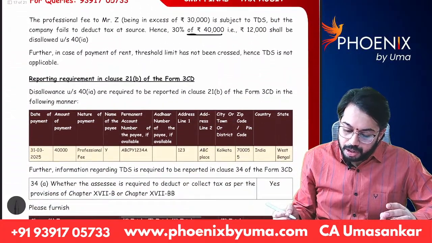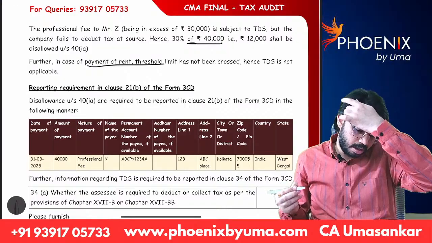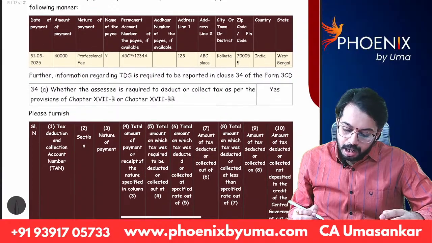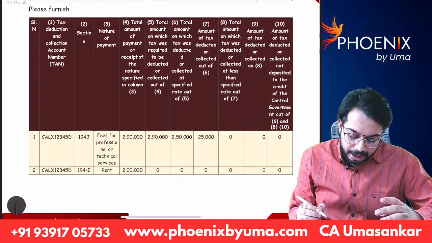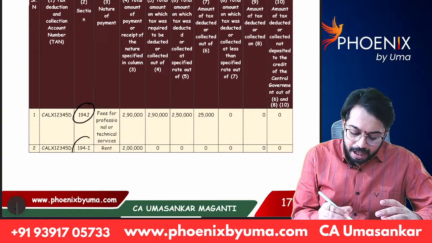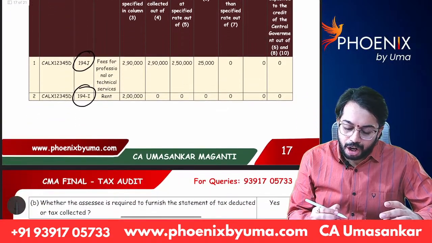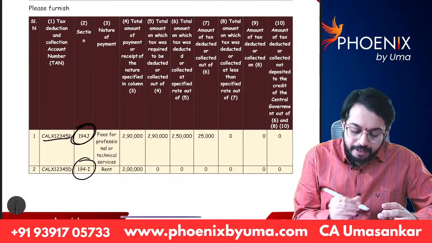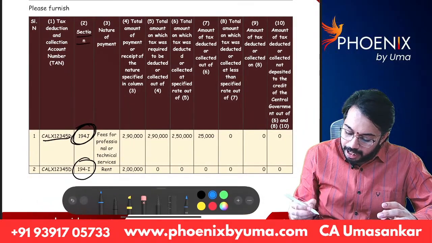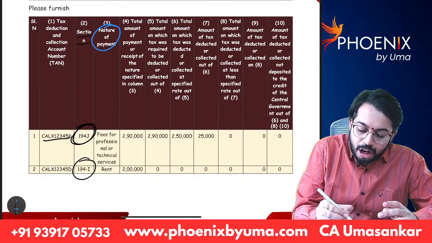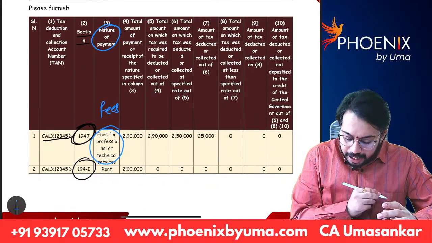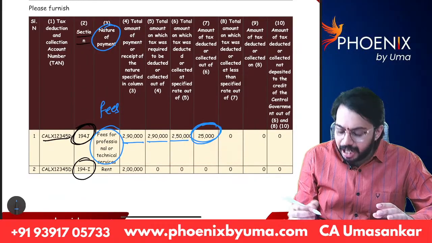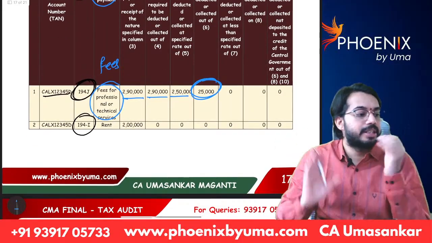Okay. So that is mentioned. And you can see in clause 34, we need to mention 194J, 194I, whether TDS is deducted or not. You can see the PAN number of SSC, the section under which TDS is required to be deducted. What is the nature of payment? Fees. That is mentioned here. How much is the payment? What is the amount of TDS? Whether TDS is deducted or not, all the information is required to be given.